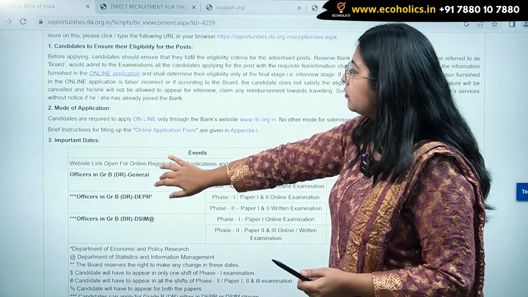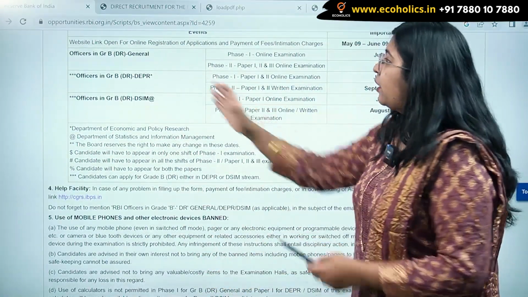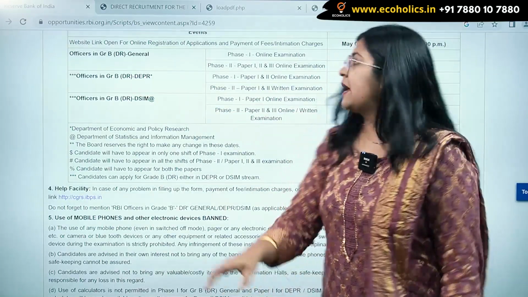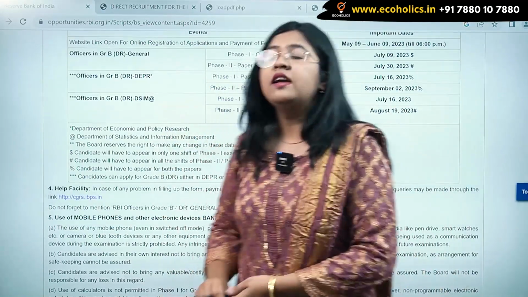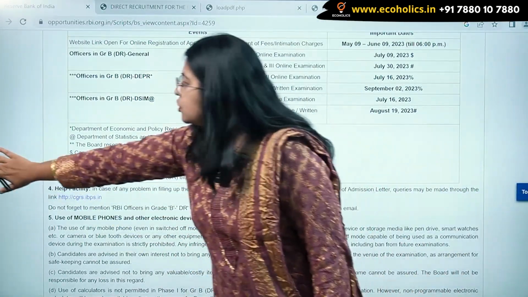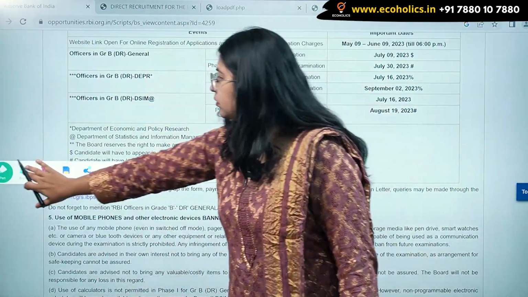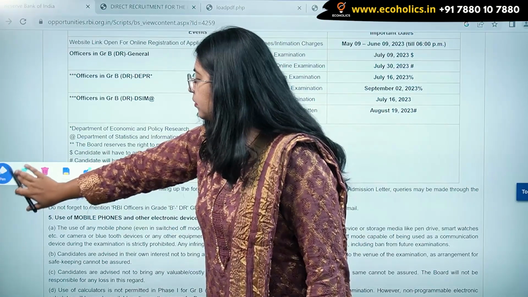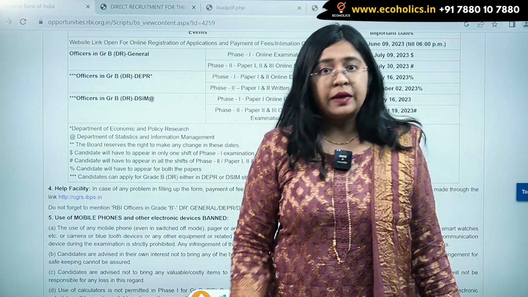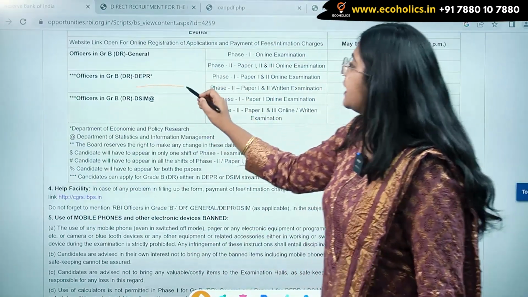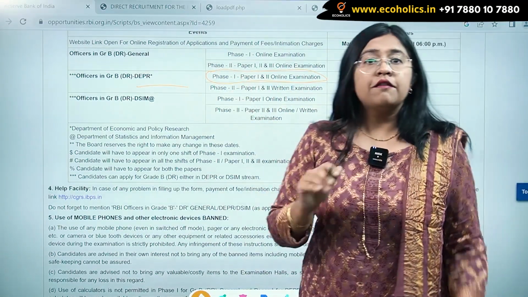यहाँ पे now look, we are talking about the grade B DEPR examination. DEPR examination का paper pattern slightly change हुआ है. वो क्या हुआ है? Let's find out quickly. The very first thing that has changed is the phase 1.